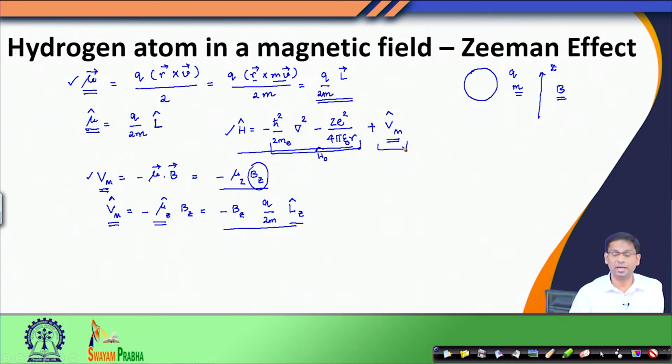And why is it being added? Because I have applied the external magnetic field. Now, in this new Hamiltonian, what would be the energy? In other words, what would be the expectation value corresponding to this Hamiltonian operator?